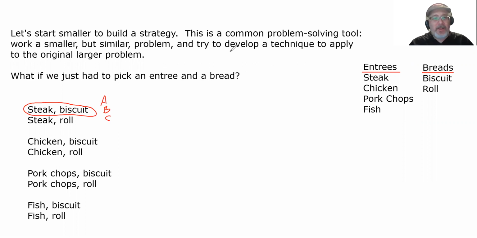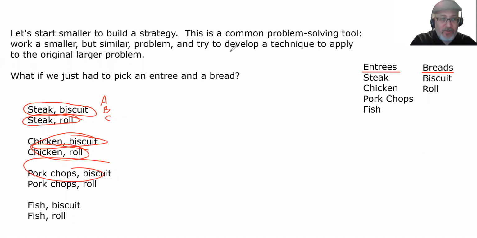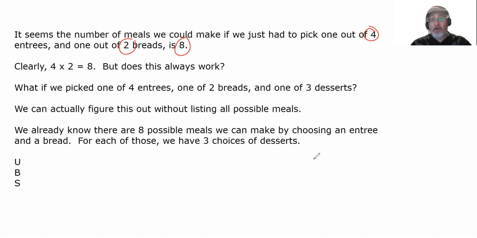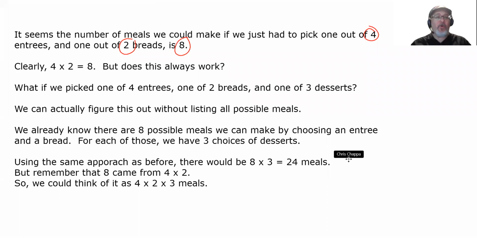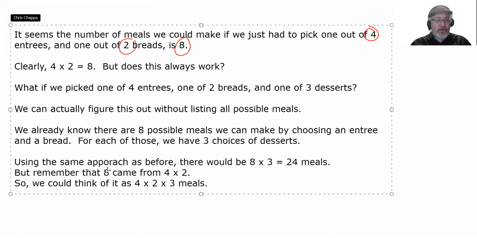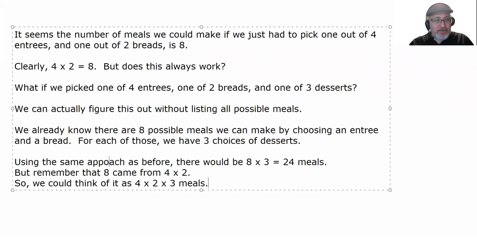So for that meal, there's 3 other ways we could tack on a dessert. And the same thing for all of these. I can make 3 meals with that plus dessert, 3 with that, 3 with that. And each of these I could do 3 times over. So it stands to reason that we're going to get 8 times 3 meals, and you would be correct, 8 times 3 being 24.